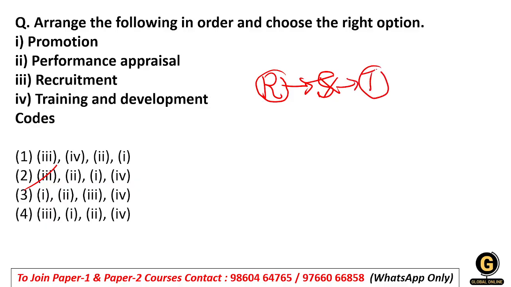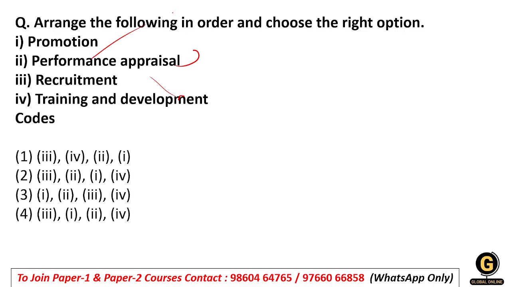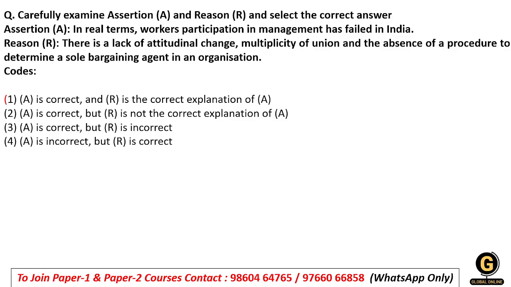Then training will be there. So after third, fourth will be our second option. So here if you see how it is starting, you directly get the answer. So 3 4 2 1 means first will be recruitment, then training and development, then performance appraisal, and after you work perfectly, you will get promoted. So option number 1 will be the right answer for this question.